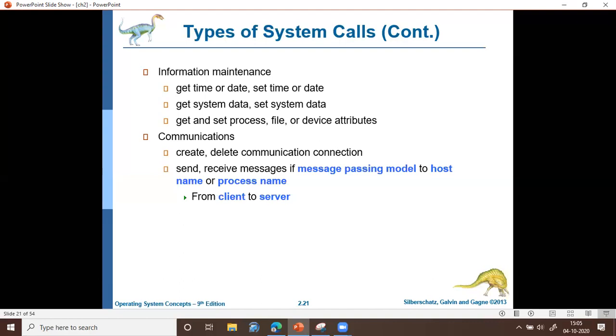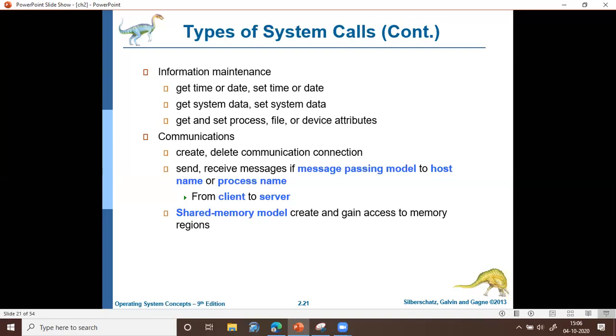The server will be listening or waiting for the client. Once the client is available, a connection will be established between the server and the client, and then the communication happens. This is how communication happens through message passing. A socket type of communication channel will be established, and through that socket they will send and receive data. Once the communication is over, the channel will be removed or disconnected.